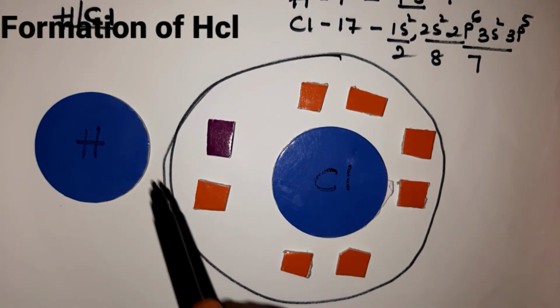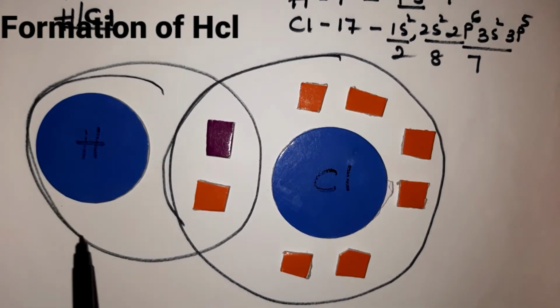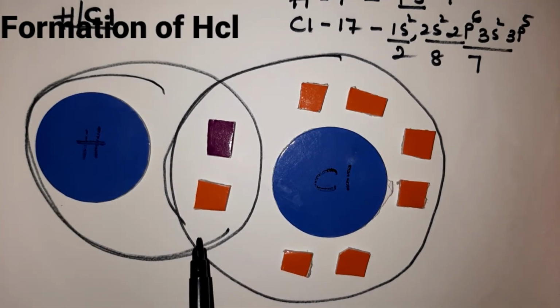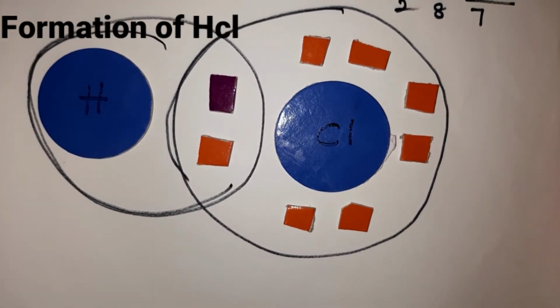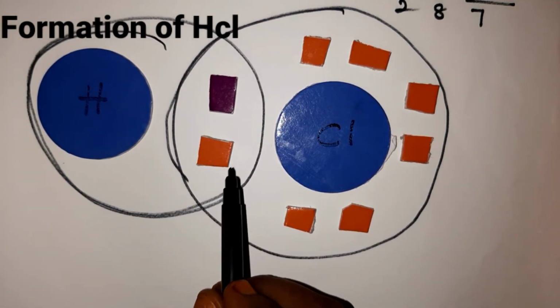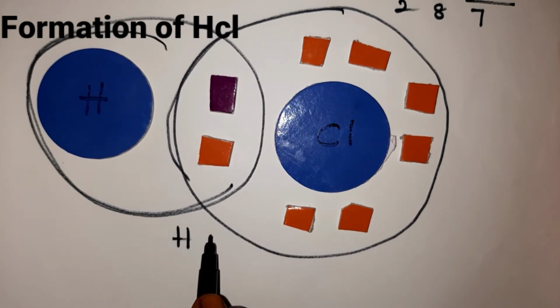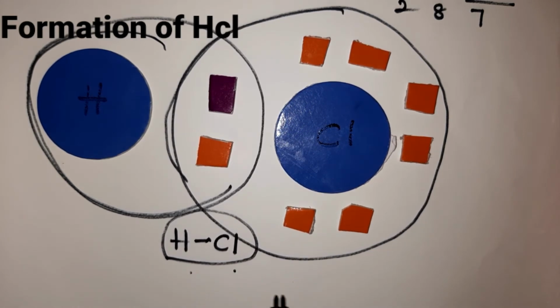Clear, children? And hydrogen will have 2 electrons. It shares with the chlorine and has 2 electrons in the outermost shell. Is it clear, children? So we can see this. This is how formation of hydrogen chloride takes place, which is a covalent bond. So you can see here a single pair of electrons. So H single bond chlorine. This is called single covalent bond, formation of hydrogen chloride.